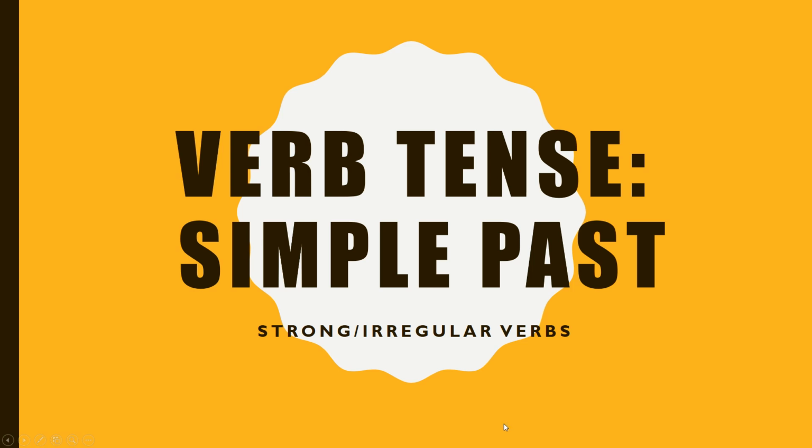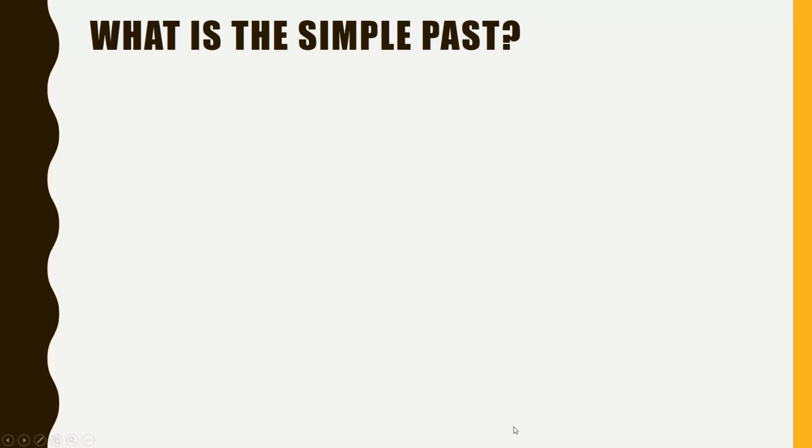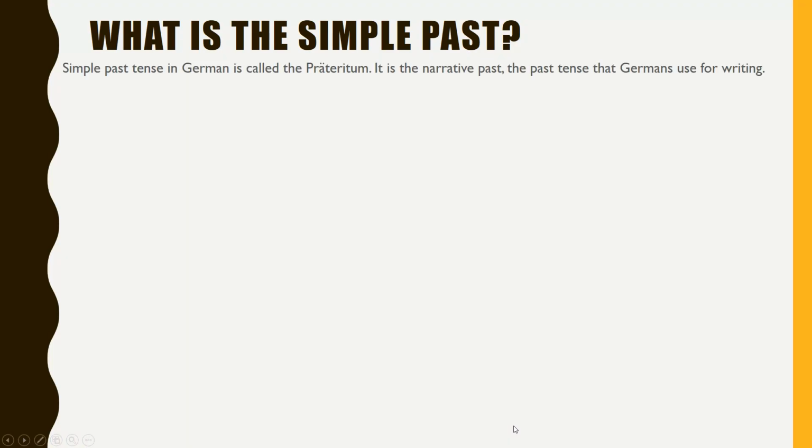This video is about verb tense. We're going to focus on the simple past of strong or irregular verbs. What is the simple past? Simple past tense in German is called the Präteritum. It is the narrative past, the past tense that Germans use for writing.